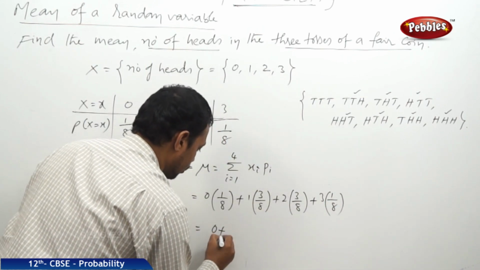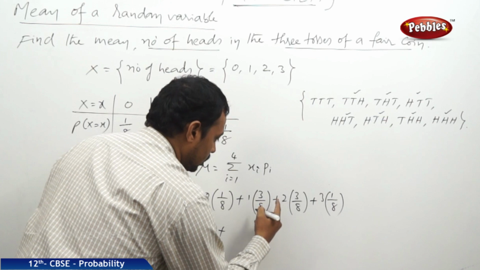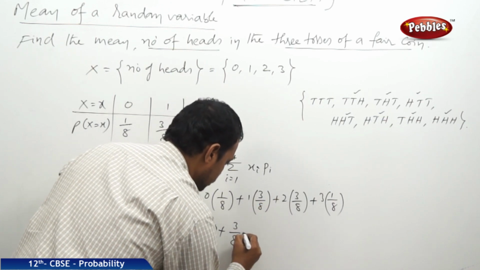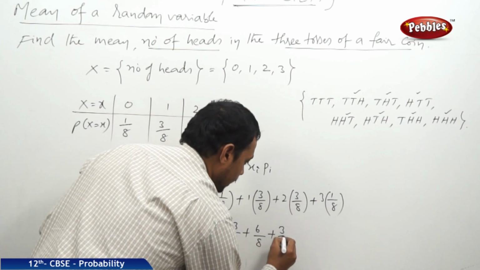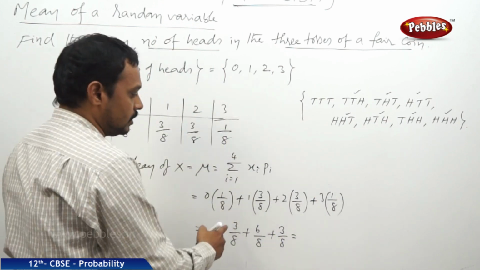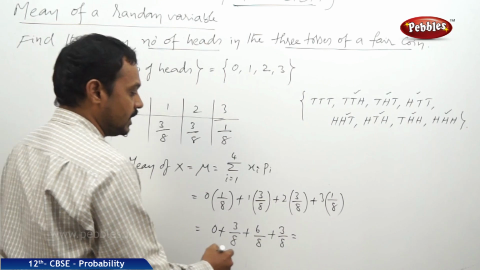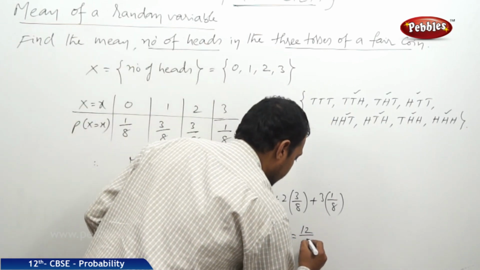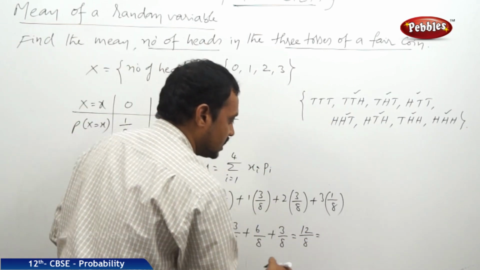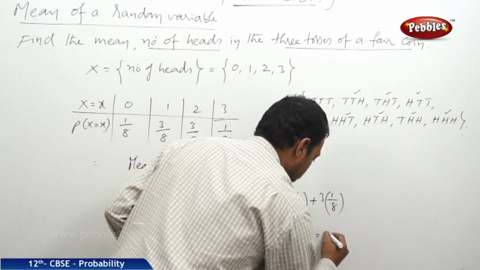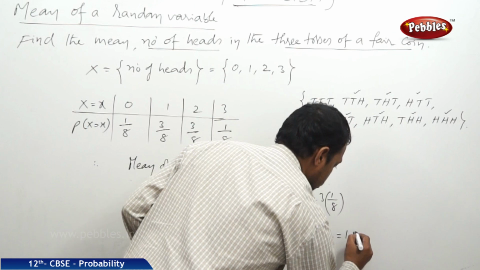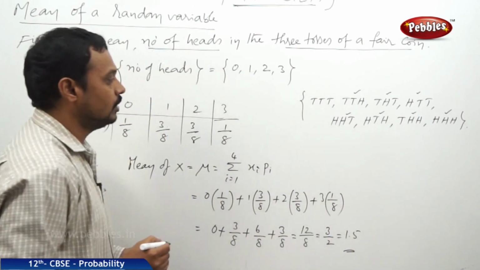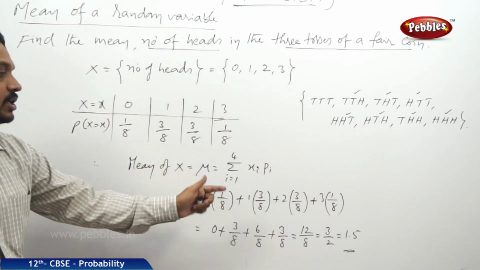This is 0 plus 3 by 8 plus 6 by 8 plus 3 by 8. 3 plus 6 is 9, 9 plus 3 is 12, so 12 by 8. Clearly 4 cancels: 3 by 2, that is equal to 1.5. Therefore, the mean of the random variable x is equal to 1.5.